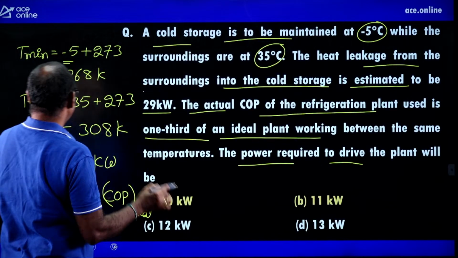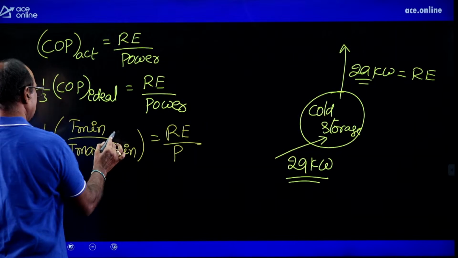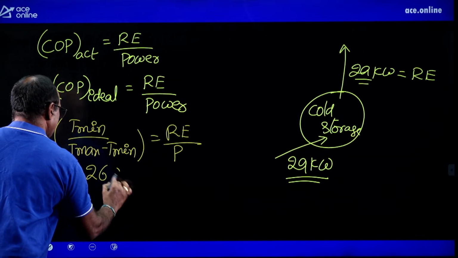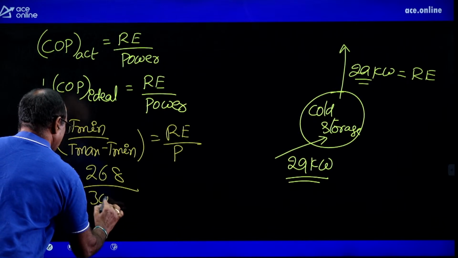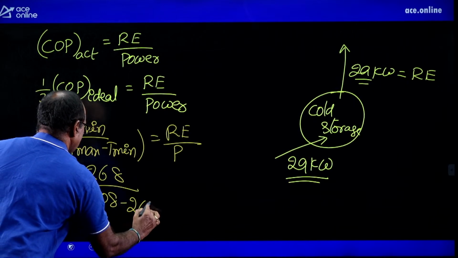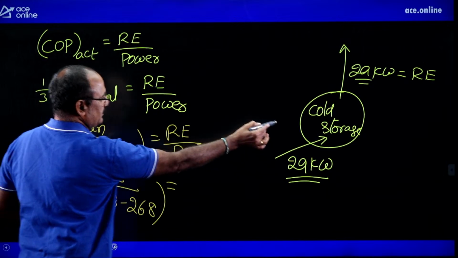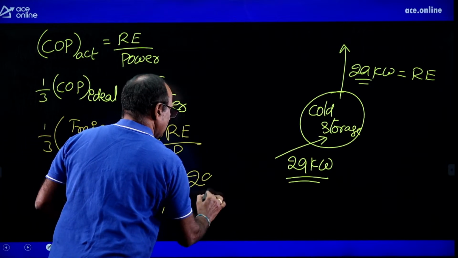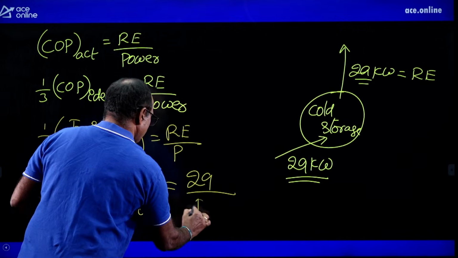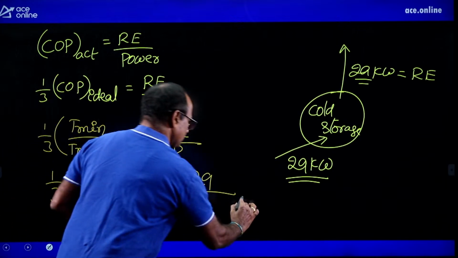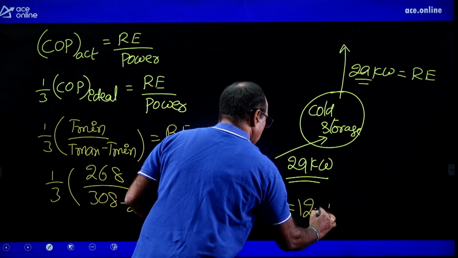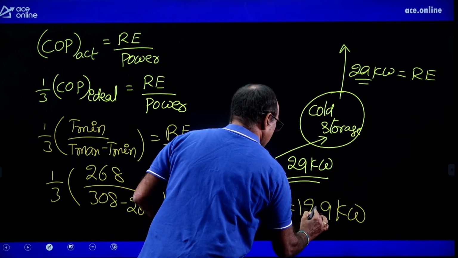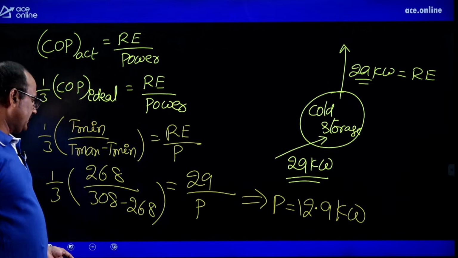T minimum is 268 Kelvin, 268 Kelvin divided by T maximum 308 minus 268. It must be equal to the refrigeration effect. What is the refrigeration effect? 29 divided by power. From this we can decide the power. Simplify this value to get the power around 12.9 kilowatts. That is the amount of power required for this refrigerator.